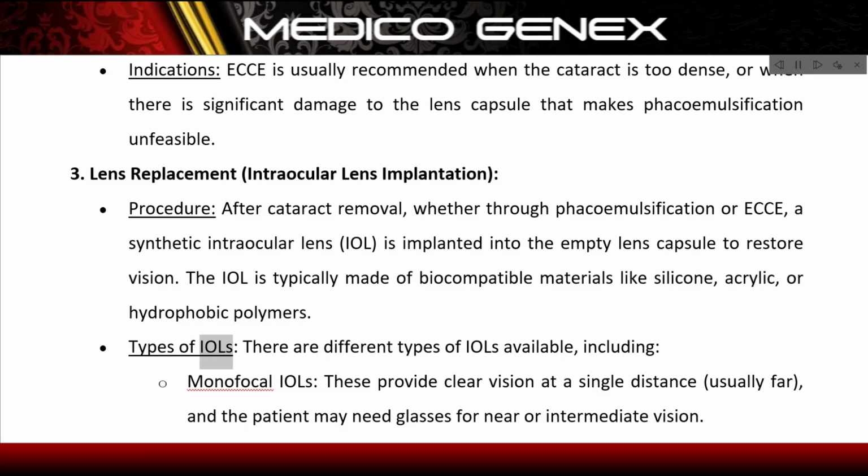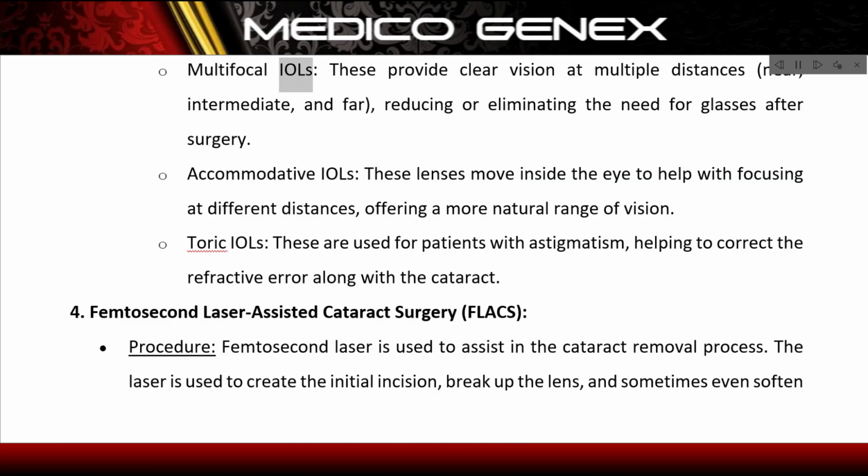Types of IOLs: there are different types of IOLs available, including monofocal IOLs. These provide clear vision at a single distance, usually far, and the patient may need glasses for near or intermediate vision. Multifocal IOLs. These provide clear vision at multiple distances, near, intermediate, and far, reducing or eliminating the need for glasses after surgery. Accommodative IOLs.